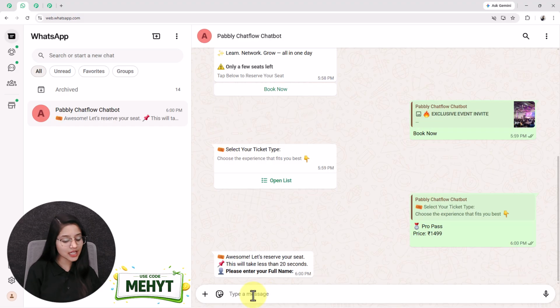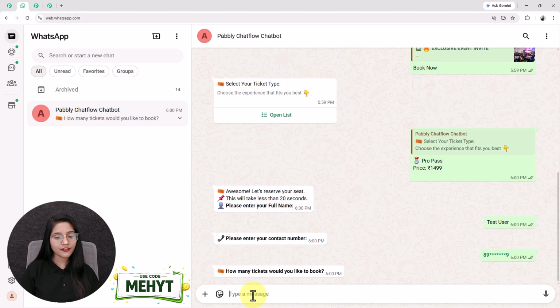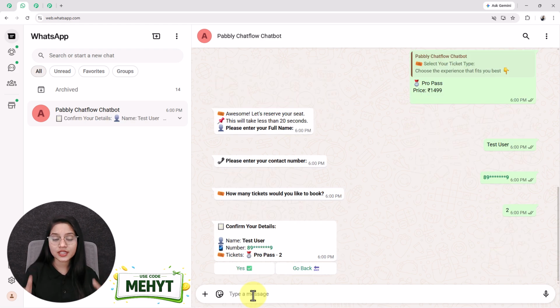After that, it is asking me for my full name, so I am sending it as test user. Next, the contact number. After that, it is asking me to share the number of tickets. Let's say I want to book 2 tickets. Now watch this closely. The bot will automatically send me a personalized message that includes my name as test user, my contact number and the ticket type as pro pass, including its quantity as 2, exactly based on the input that I have given.